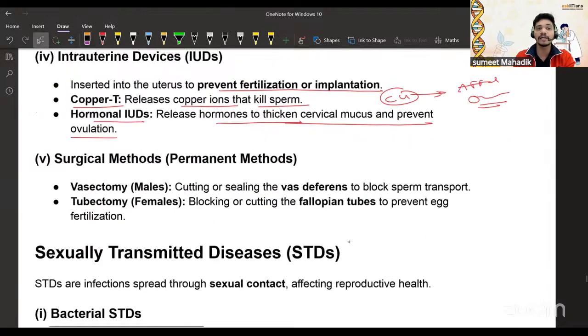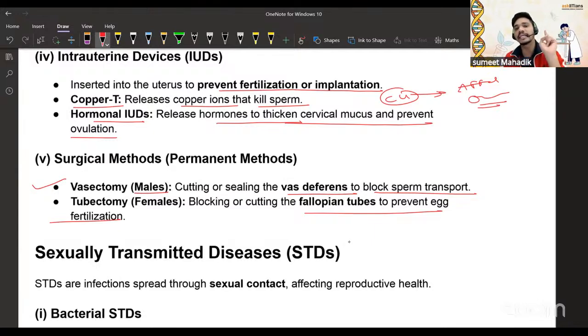Then we have the surgical methods: vasectomy for males, cutting and sealing the vas deferens to block sperm transport, and tubectomy in females, blocking or cutting the fallopian tube to prevent the egg. Now tell me one thing: in the human body we are cutting the vas deferens and tying the fallopian tube. So what happens? In the fallopian tube, only one egg comes at a time, so there is not much problem because it disintegrates. But in males, sperm production is continuous, but as the tube is tied, the body absorbs the sperm, so there will be no problem, right?